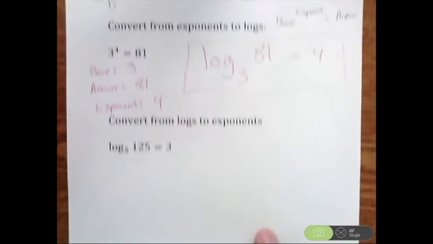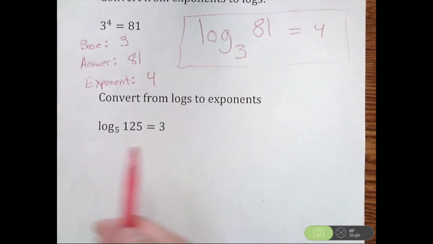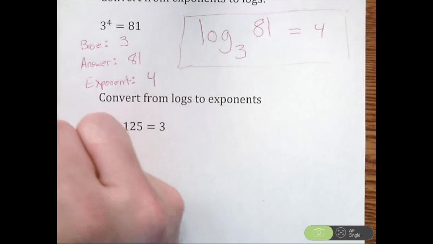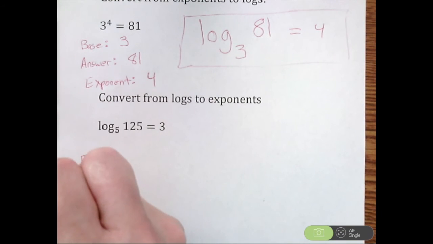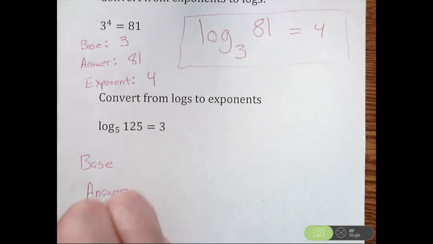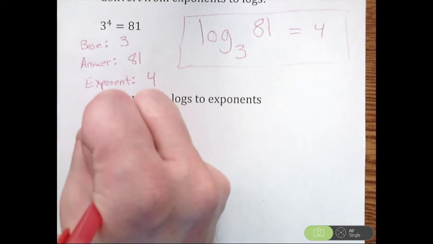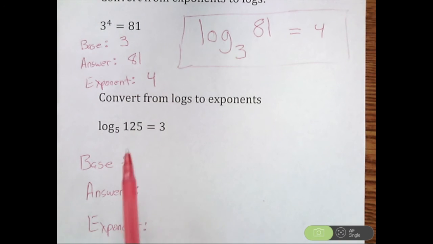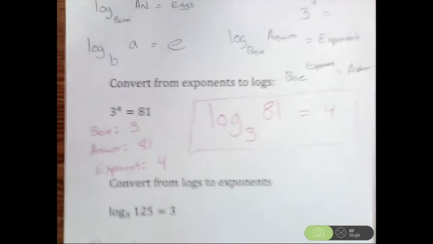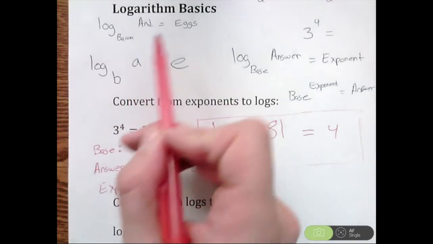Going the opposite way, if I want to go from log form to exponential form, how do I know I'm in log form? It literally says log. So early on I try to figure out what my base, answer, and exponent are, because I want to know what my bae is. When you're in log form, remember we think of bacon and eggs, or bae.